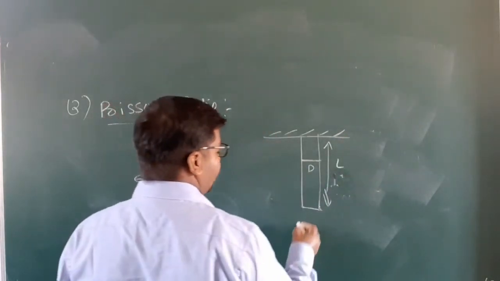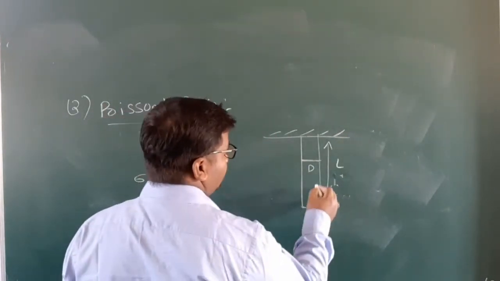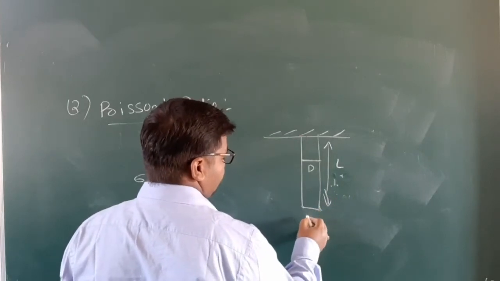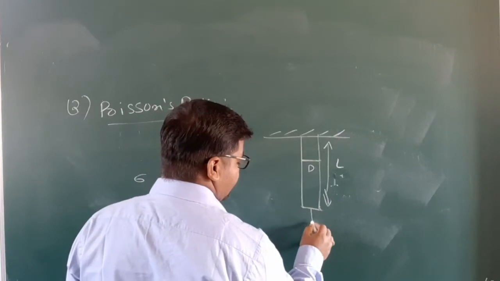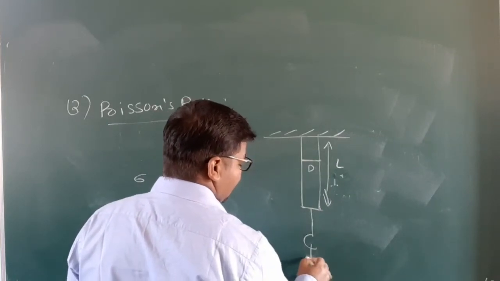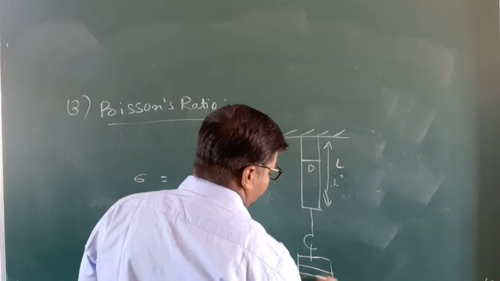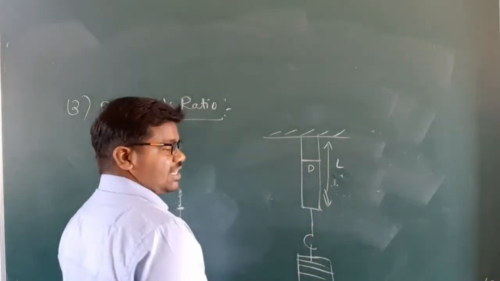Whenever we apply stress or load, what happens? First of all, the length increases. While the length increases, the diameter decreases.